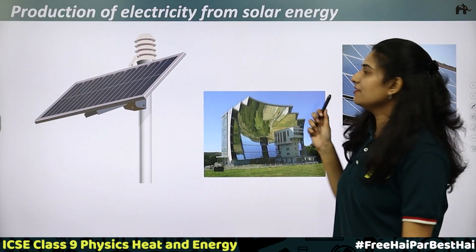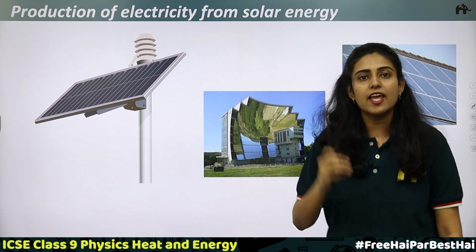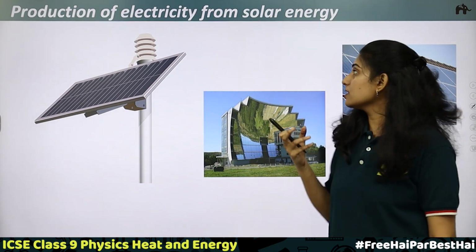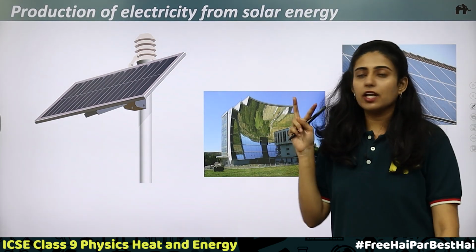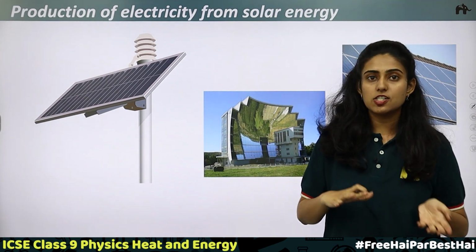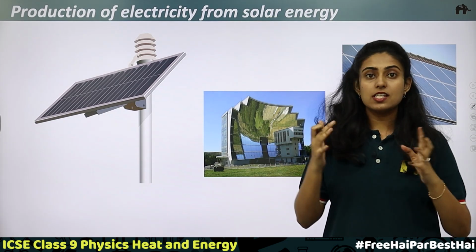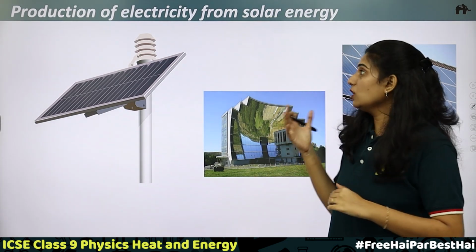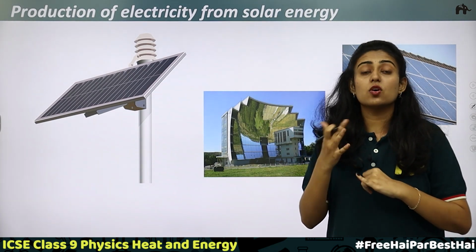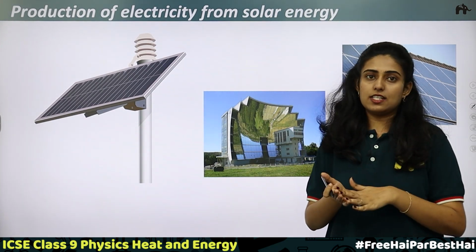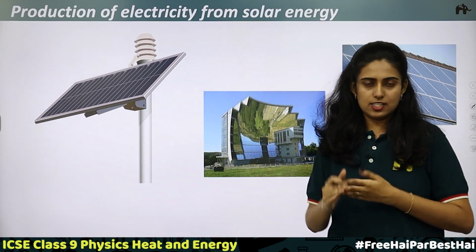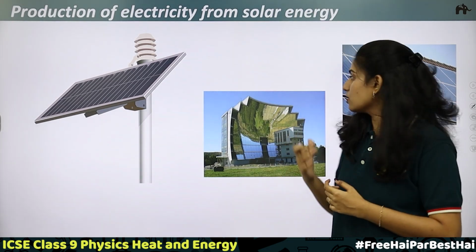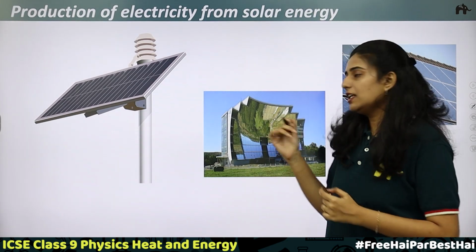Production of electricity from solar energy. What is solar energy? Energy from sun is called solar energy. We know this is a direct source and it's the most vast source of energy. Okay, so there are two devices which convert solar energy into electrical energy. One is a solar cell. It directly converts the solar energy into electrical energy, and then you have solar power plant. These are solar heating devices which convert the solar energy into electrical energy. That is, electricity can be produced using a solar cell and a power plant. Okay, so we'll discuss them in detail now.